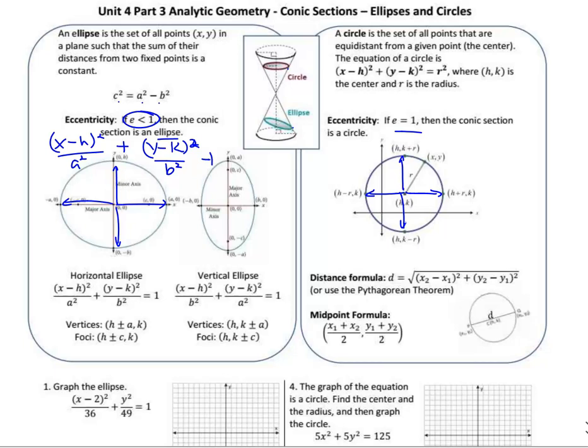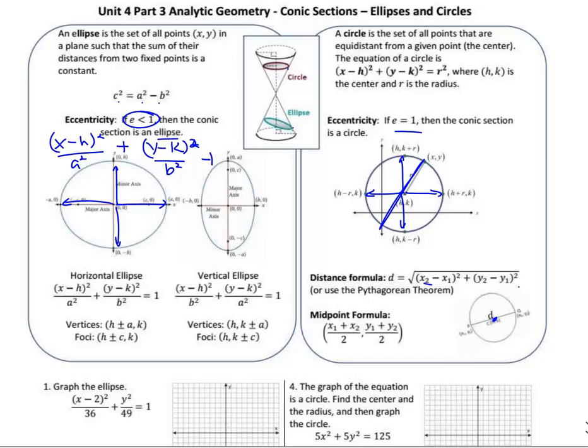And let's see, you might need the distance formula to find the length. Sometimes they'll give you a diameter or a radius, and we can use the distance formula to find that length. If they gave us a diameter, you might need to find the midpoint so we can find the center of a circle. And once again, we're still going to use the vertices and the foci. Just don't worry about trying to memorize the formula.